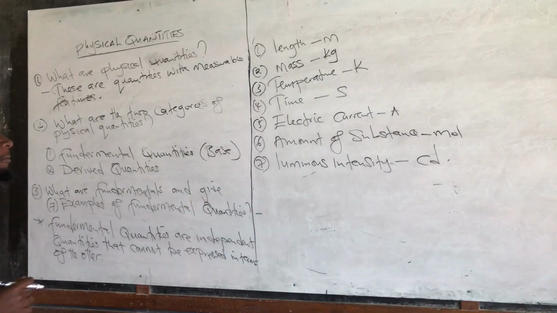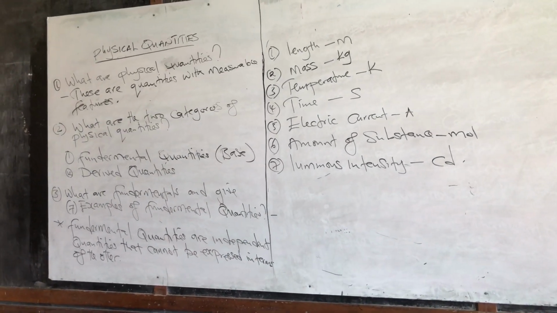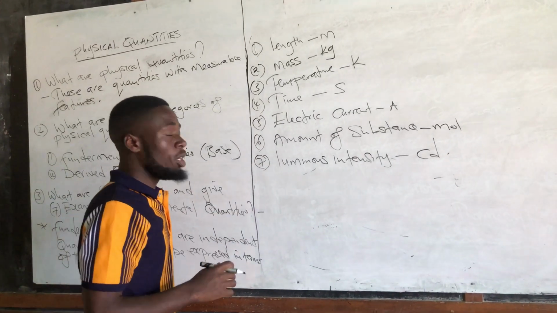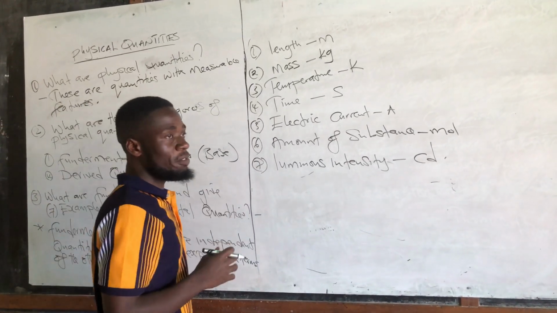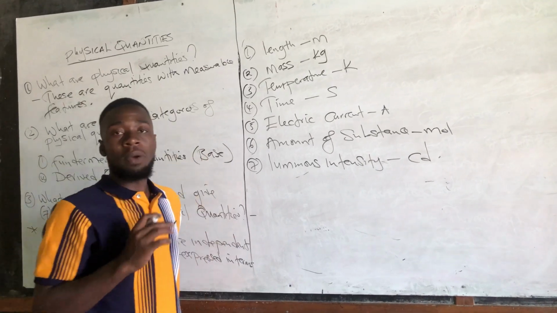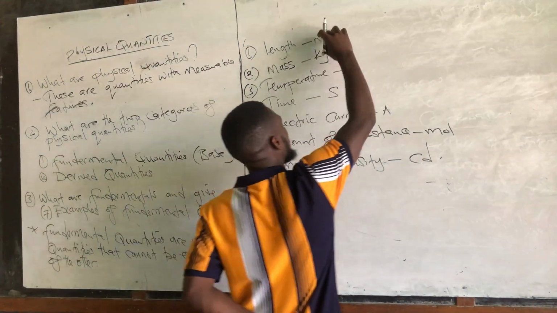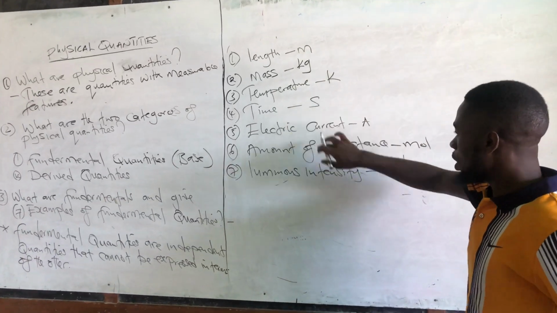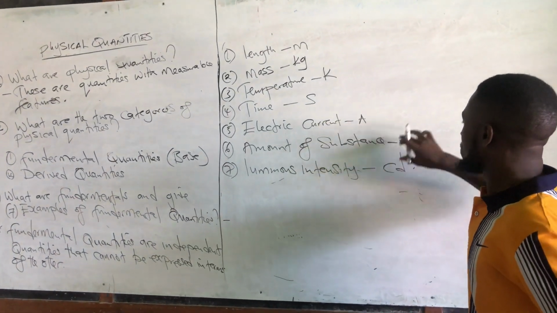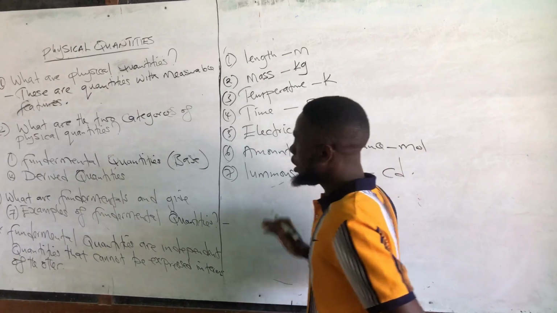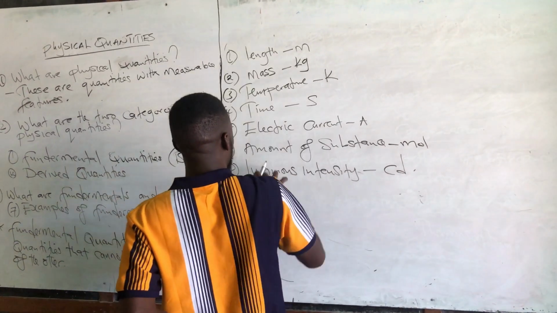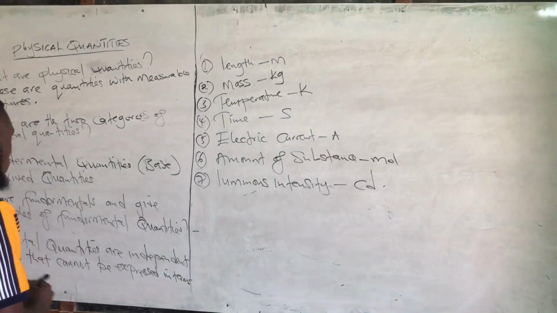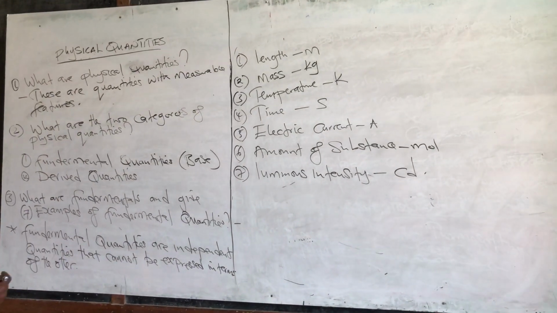So when they tell you to list down the 7 fundamental quantities, these are the quantities. But be careful in the exam, when they ask you to list down 7 fundamental units, there we're talking about units. So it will be meters, kg, Kelvin, seconds, amps, mole, and CD. These are the fundamental units. Okay, so that solves question number 3.